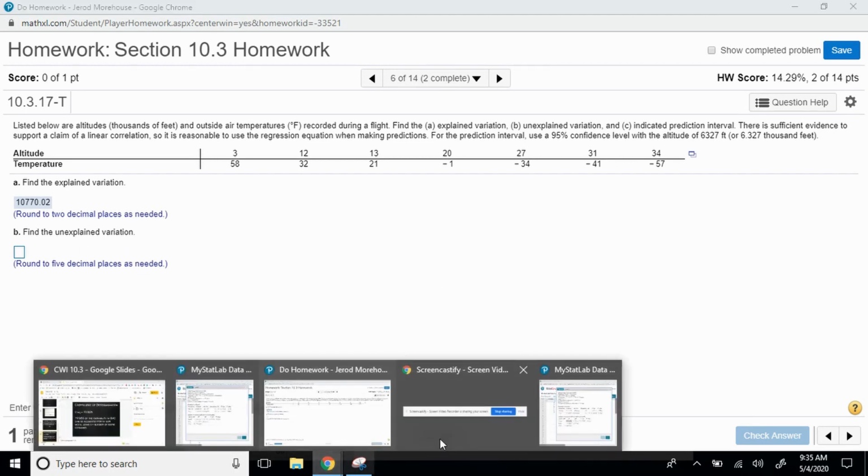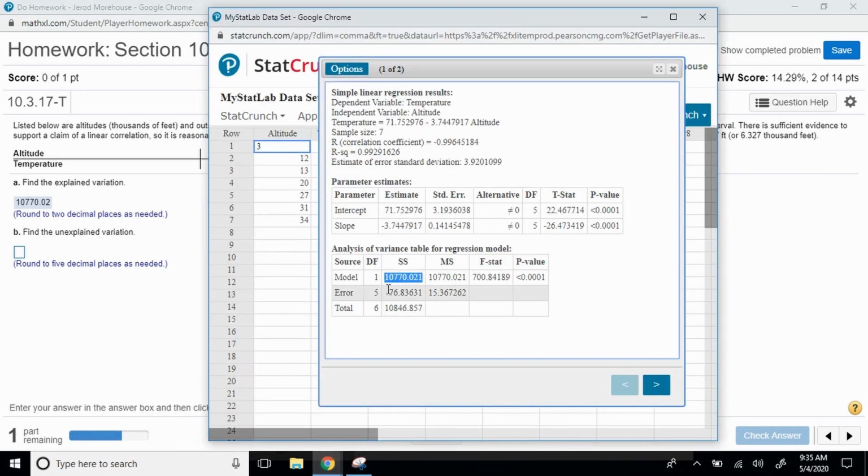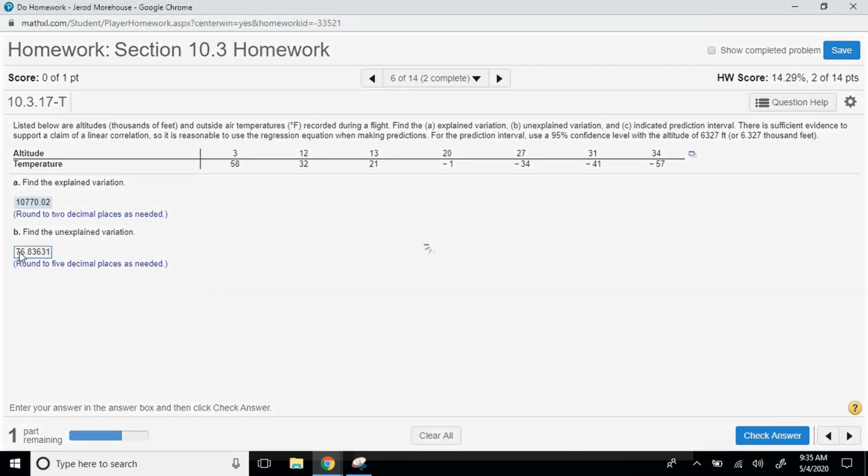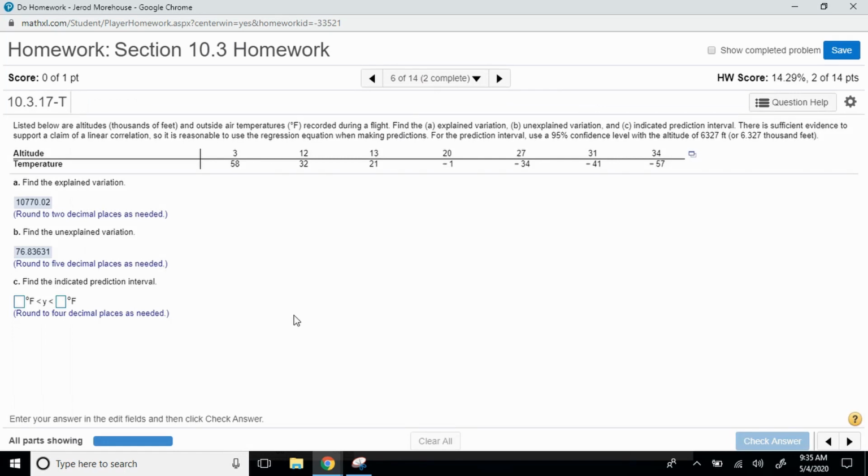Unexplained variation, remember that's the error, which is this second number here, and it says to go to 5 decimal places. So we're going to copy that whole number, put it in here. Nice. And then it says find the indicated prediction interval.